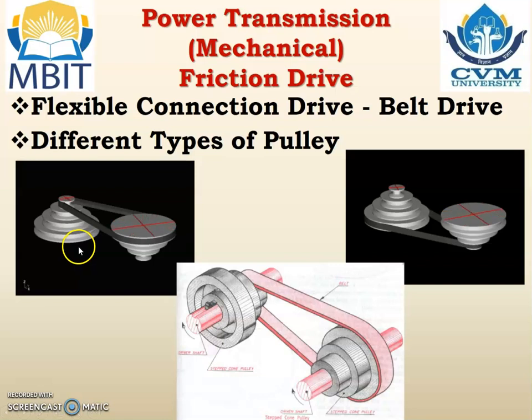Another type of pulley is the step cone pulley. Here you can see that the diameter of the pulley is continuously increasing from top to bottom, and here from top to bottom it is reducing. So the belt can be shifted. If more power is required to be transmitted, the belt can be adjusted according to the diameter of the pulley. So it is known as a step cone pulley.